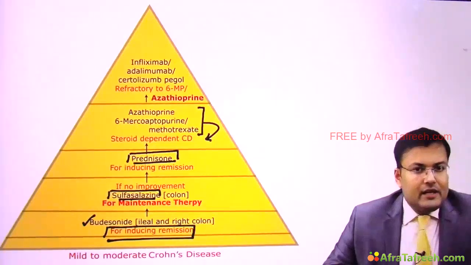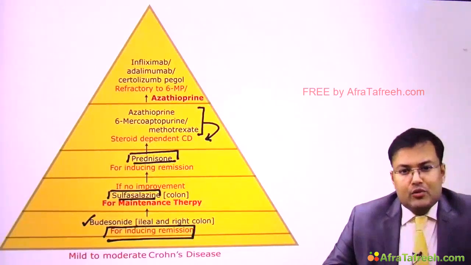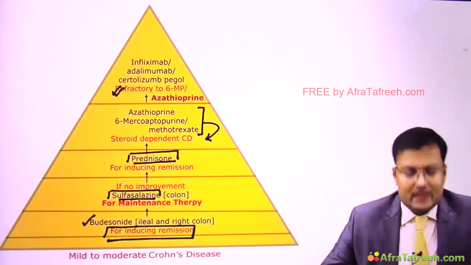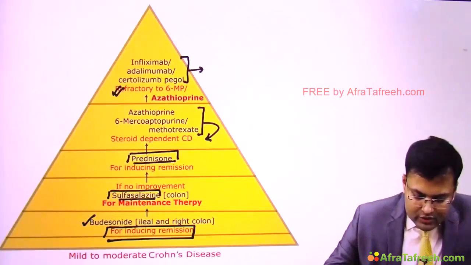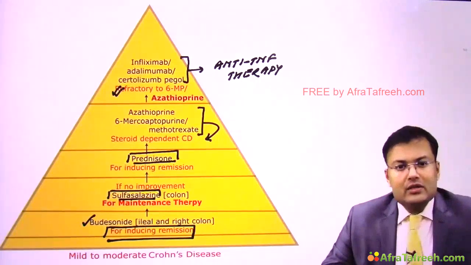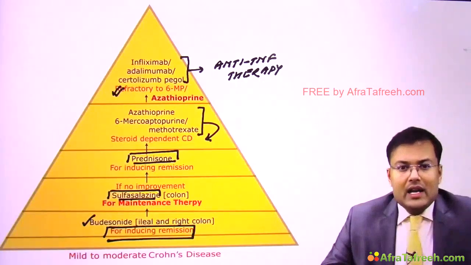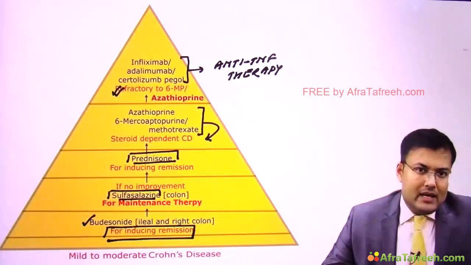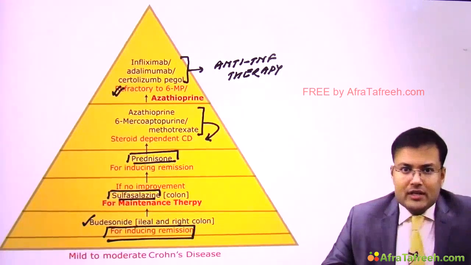Now see, if there is no response to 6-mercaptopurine or azathioprine and the patient is refractory to these agents, in those cases we have to start anti-TNF therapy. So what are the agents we use in the patients of Crohn's disease? We use infliximab, adalimumab or certolizumab pegol. So this is how we manage the patients of mild to moderate Crohn's disease.